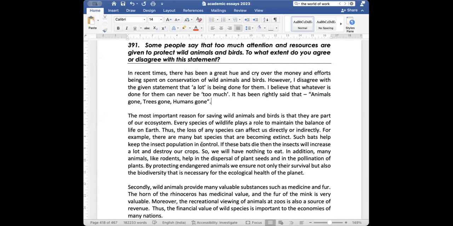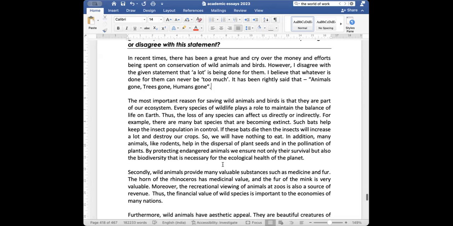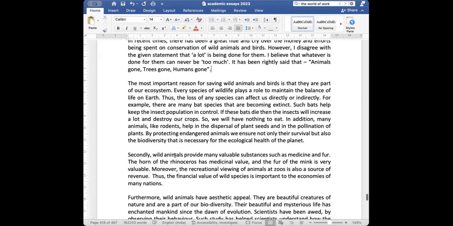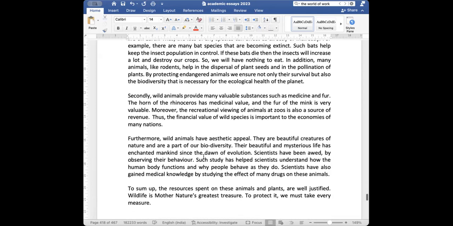For example, there are many bat species that are becoming extinct. Such bats help keep the insect population in control. If these bats die, then the insects will increase a lot and destroy our crops. So we will have nothing to eat. In addition, this is the same paragraph, you now know why we have to save them. Okay? Secondly, valuable substances, again the same.